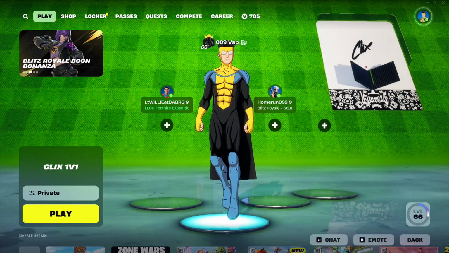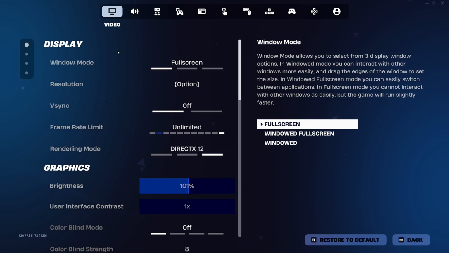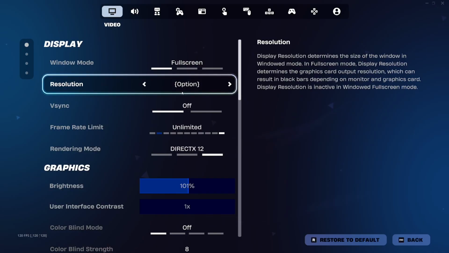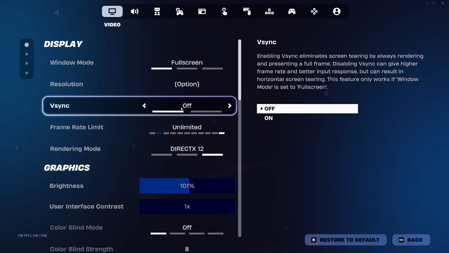Alright, so we're in the lobby. We're going to go ahead and go to our settings here, and you see our display settings. My resolution says option because I'm using the NVIDIA app. We'll get into that later. So you want to make sure you have VSync off if you're trying to get high refresh rates.